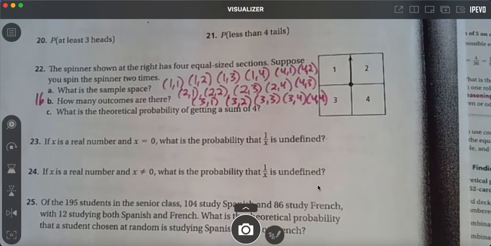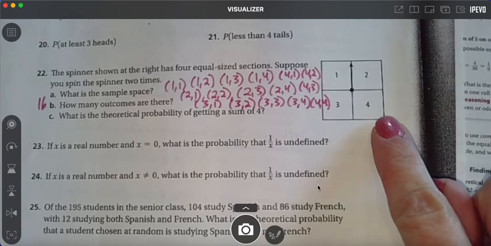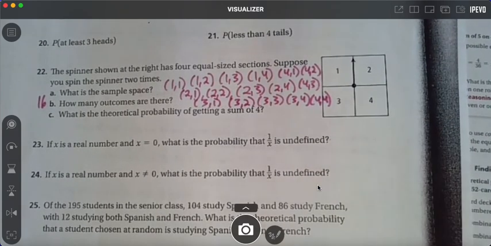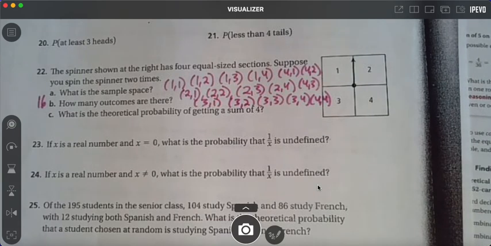It's crazy they expect you to write all this right here. Where do we put 16? On part B, I just put it on the left side of B. No, C. But without writing that, I hope you could figure out that there were going to be 16, because you have 4 possible numbers, and I spun it twice. So what's 4 times 4? 16. What if I had spun it 3 times? 4 times 4 times 4. Do y'all see that? Okay, that's what it's asking.